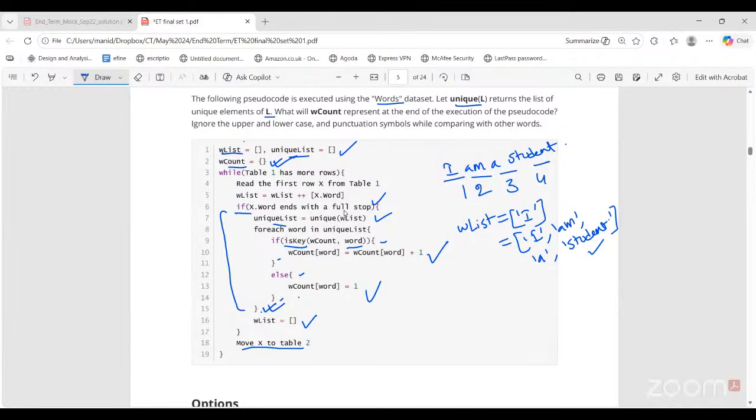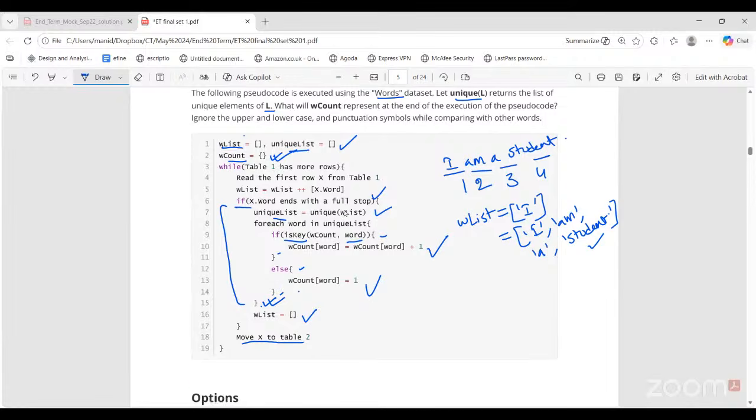Actually, if you go algorithm wise, if I have the algorithm for this unique procedure, it will actually count the first one, because once you have the first one, that's the one with which you compare the other one, right? As soon as you see that it is the same, you will reject the next one. Suppose in this sentence, "I am a student", let's say student has occurred one more time in the beginning at the 0th index. Then it will return student as the zeroth index, student will be considered. Okay, that is what my doubt was. Okay, thank you.